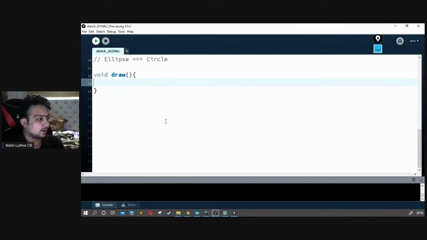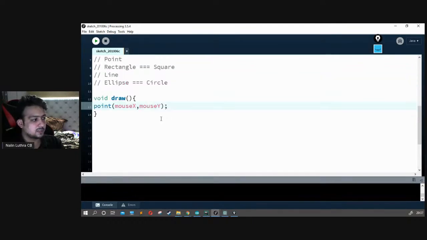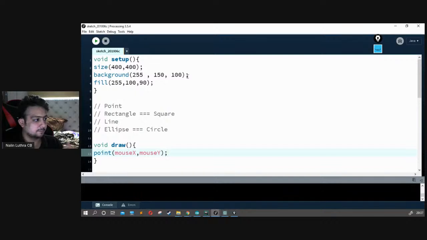Moving forward now. Let's say I want to draw a circle when I'm moving my mouse. Whenever you move your mouse, there's a value called mouseX, which changes. Let's make a system where we can draw something. So let's draw something. Let's use point, so point(mouseX, mouseY). When we say mouseX, comma, mouseY, it draws something.